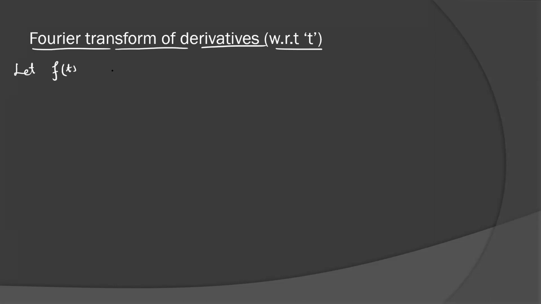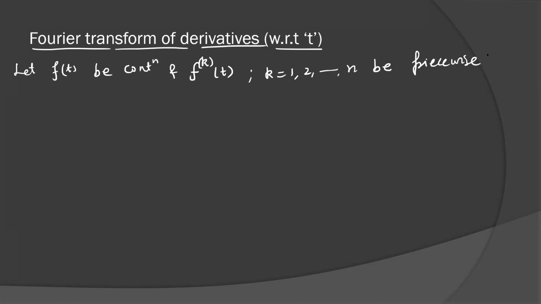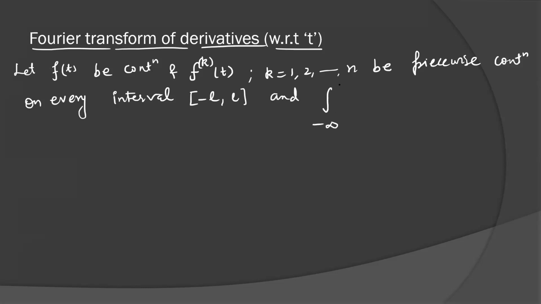Let f(t) be continuous and the kth derivative f^(k)(t), for first derivative, second derivative up to nth derivative, representing the kth derivative, where k can be any value from 1 to n, be piecewise continuous, which means the derivative is also continuous on every interval minus L to L, and the integral from minus infinity to infinity of the kth derivative for k equal to 1 up to n converges. This is called the absolute convergence condition.